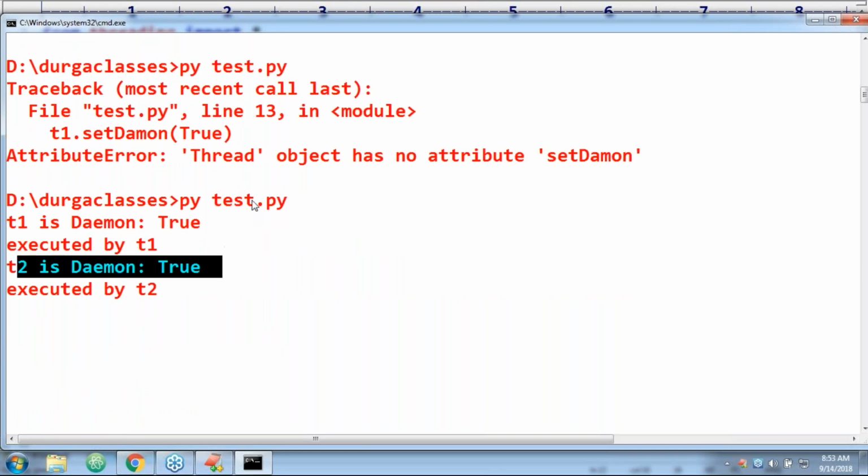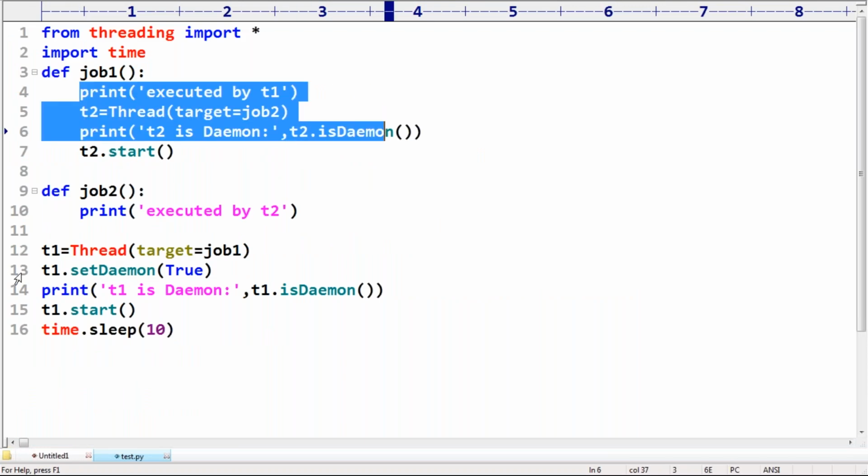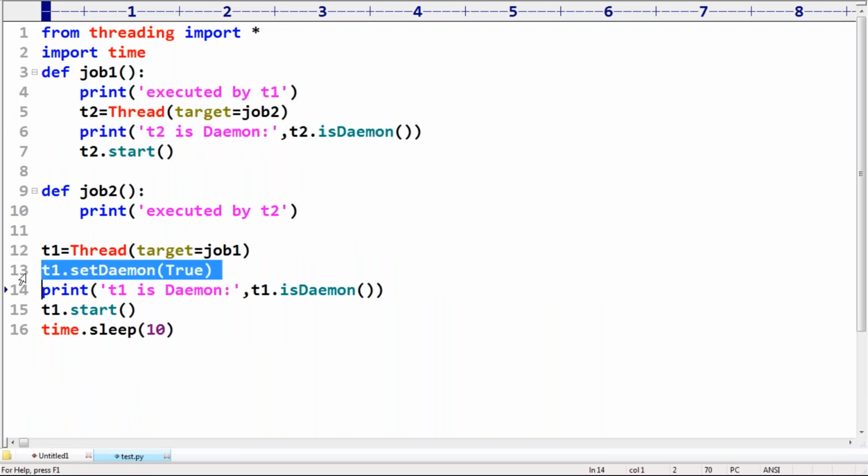But I didn't change the Daemon nature of T2. I didn't touch T2; I only took T1. So this is clear practical proof. The Daemon nature will be inherited from parent to child. Correct or not? Are you in the position to understand this point?